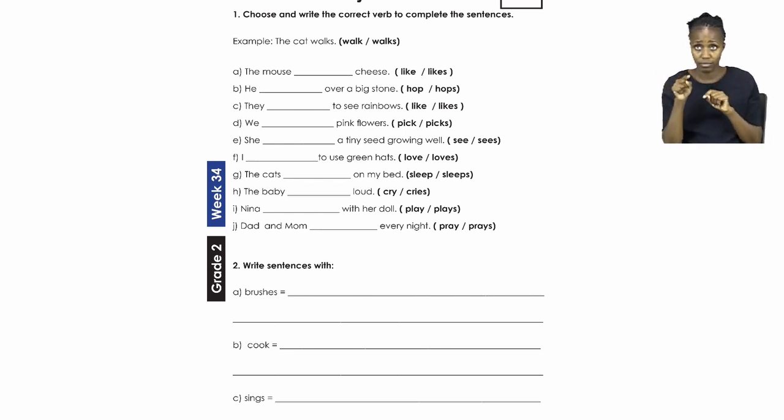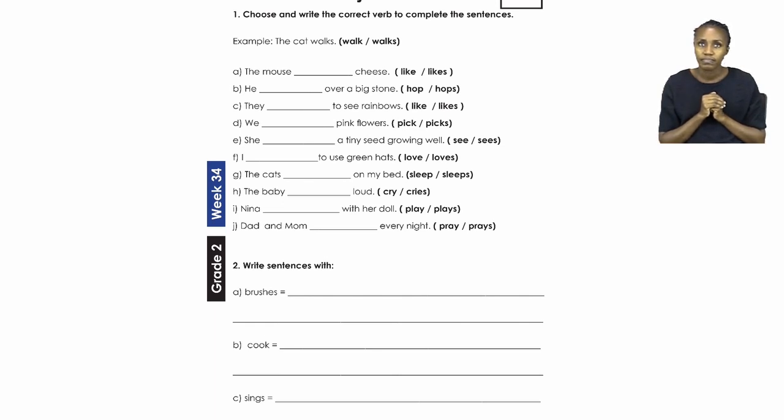Now remember everyone, when it says the cat walks, it is only one cat, and that means that this is a singular verb, and that is why we say the cat walks. So in this case, walk will get an S at the end.